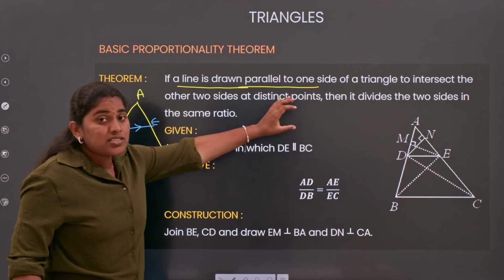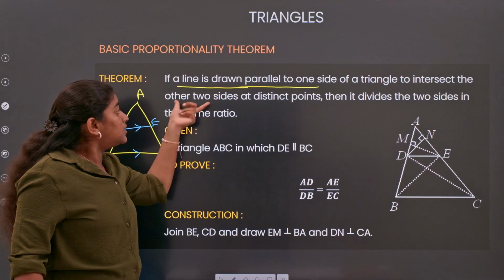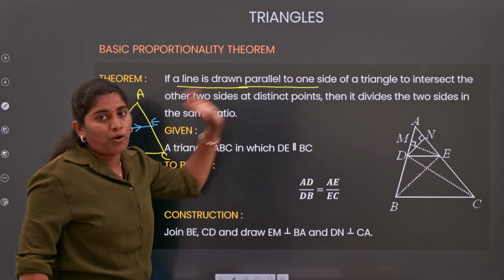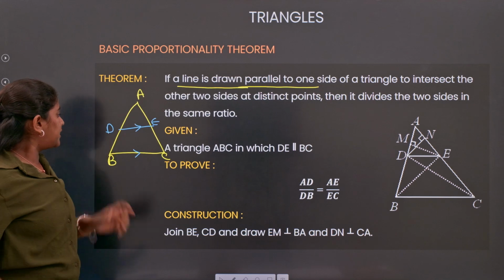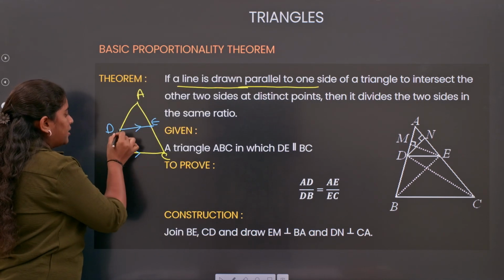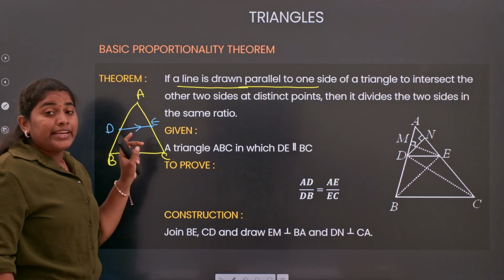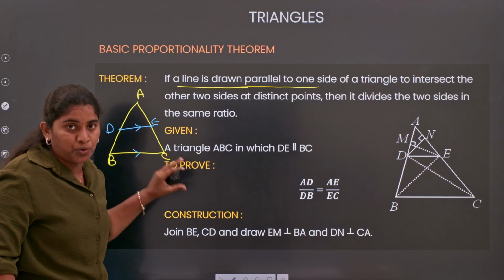Now that is going to intersect the other two sides at two distinct points. It means this line is intersecting my AB at D and AC at E. Understood? Now, it is going to divide the two sides in the same ratio.